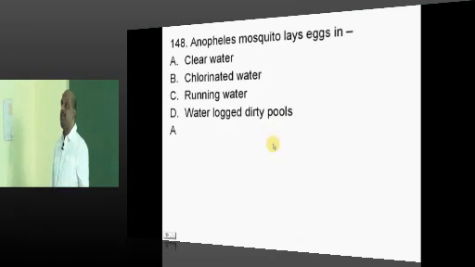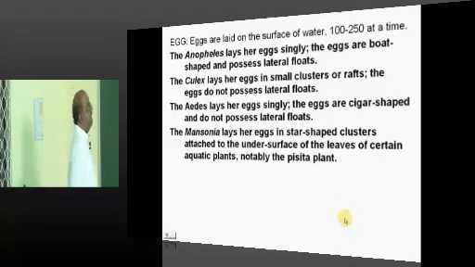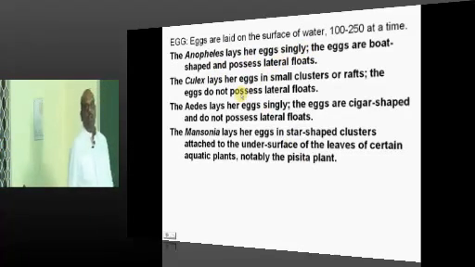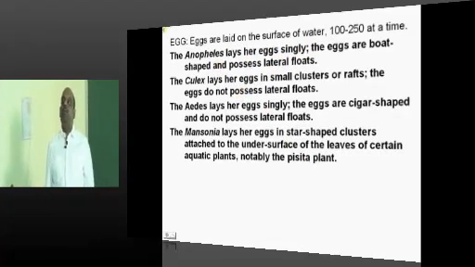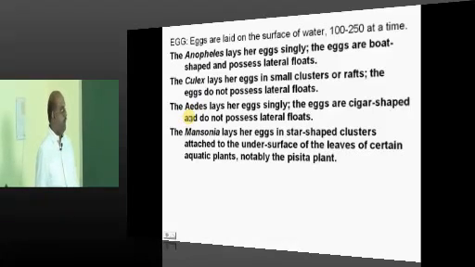How does Anopheles mosquito lay eggs? It is the clear water. Anopheles will not give birth to twins. It will give rise to single eggs, boat-shaped eggs with lateral float. Culex, clusters, and there are no lateral floats.